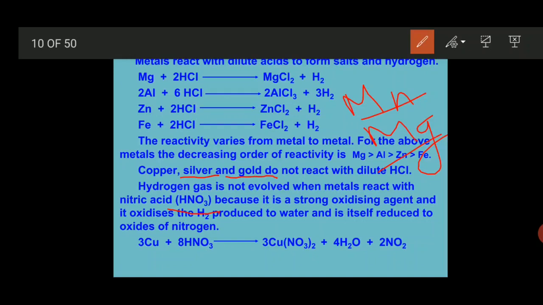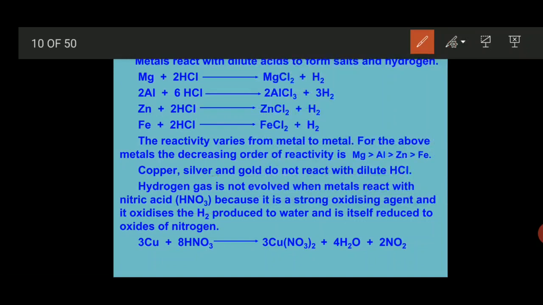Only manganese and magnesium react with concentrated nitric acid and provide us hydrogen gas along with the formation of salt. The rest of the elements only react with the diluted form of nitric acid, and it gives us nitrogen dioxide gas.